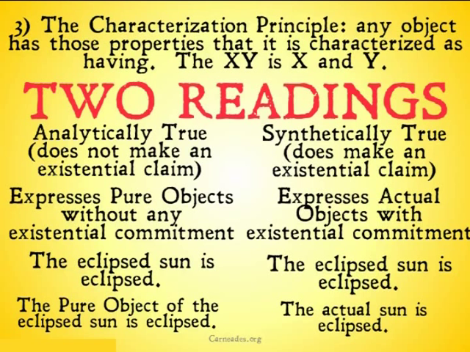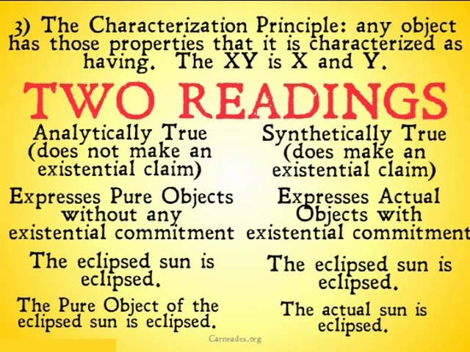In the synthetically true reading of the statement, the actual sun is eclipsed. It seems that simply by saying the eclipsed sun is eclipsed, one cannot make the actual sun be eclipsed, clearly. So, under the synthetically true reading of the statement, we need something more. We need something beyond that statement to make it true. We need empirical information. That's the idea of it being a synthetic statement.